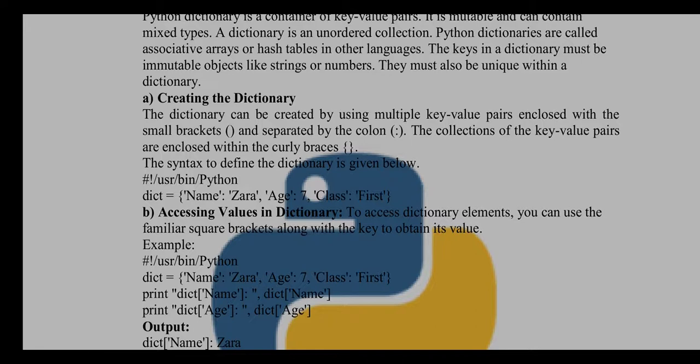Here we are specifying the key value pair, that is name is a key and Zara is the value. Okay, so with the key value pair relation you have to specify a colon between them. Okay, the next is age is a key and 7 is its value. Next is class is a key and first is its value. So in this way you can represent a dictionary.